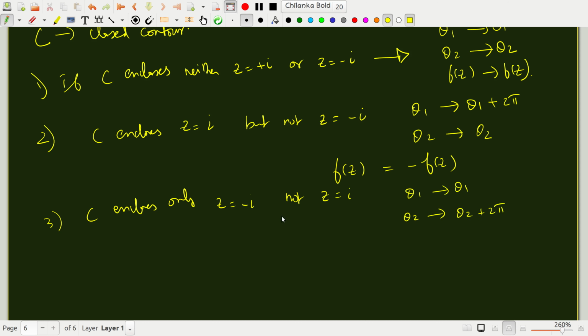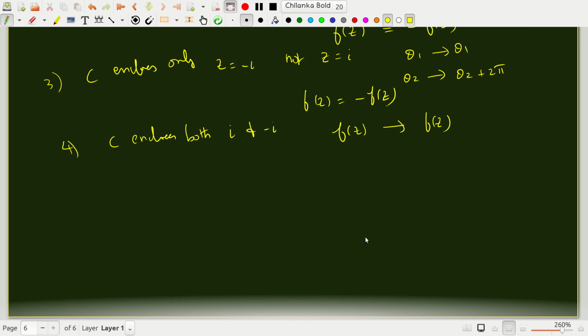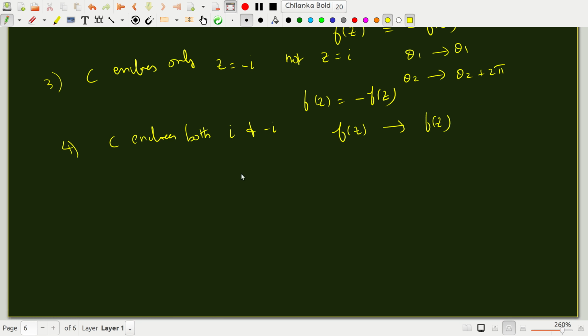So here f of z will again become minus f of z. But curiously, if C encloses both i and minus i, then f of z will remain f of z, because the two negatives will now become positive. So how will you draw the branch cuts here?